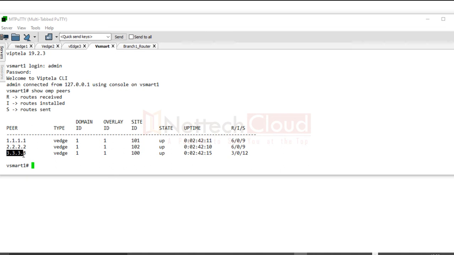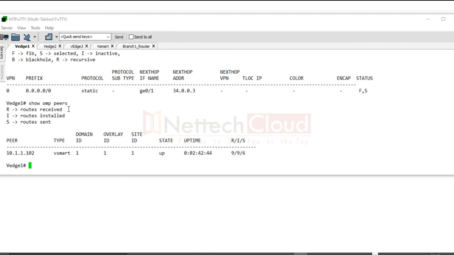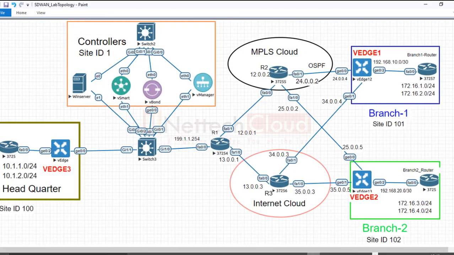So as I said, OMP pairing is always established between vSmart and the WAN edge devices, or between two different vSmart controllers, right? WAN edge devices, they do not. So if I go to another one more time here, and if very quickly I show you, the output here shows that there is only one OMP pairing, and that is with the vSmart, not with other WAN edge devices. But what about the BFD sessions? So here in this topology, there will be four different BFD sessions.